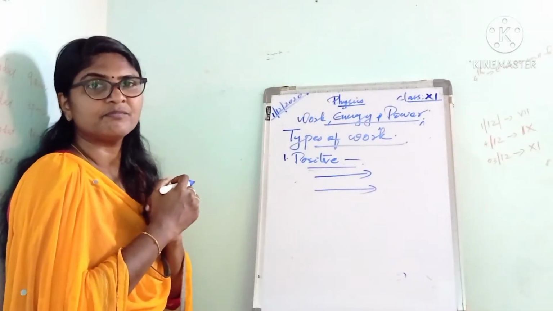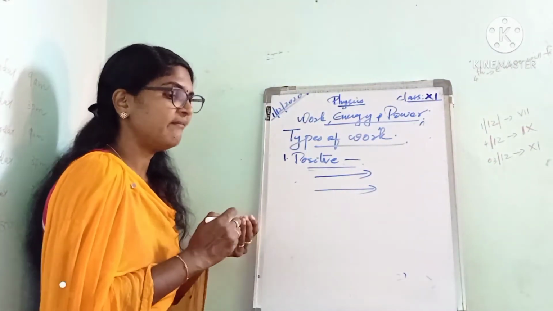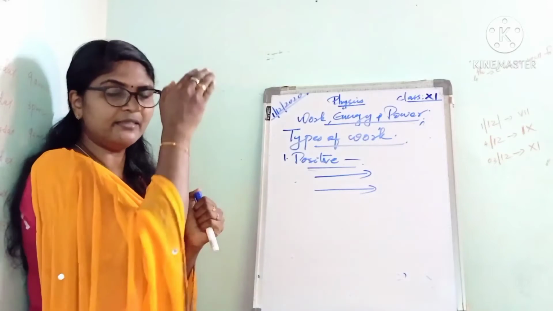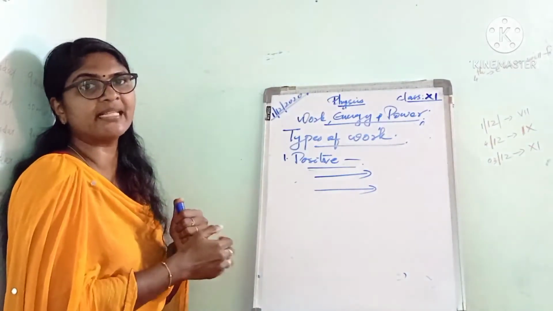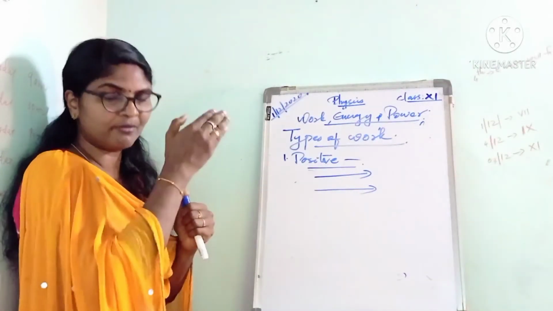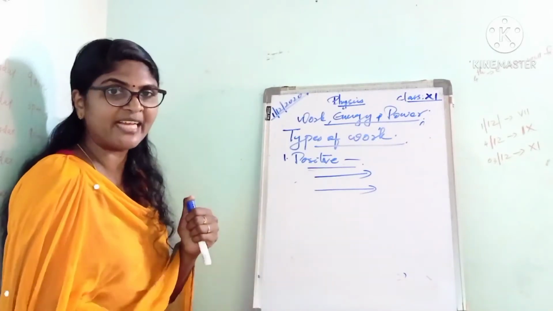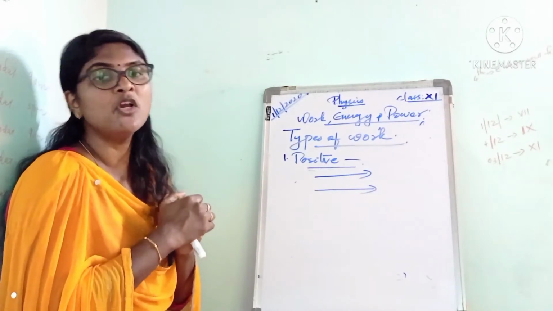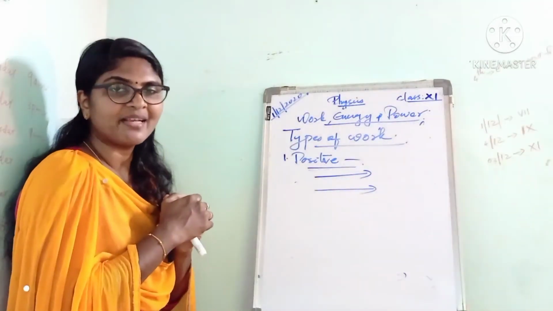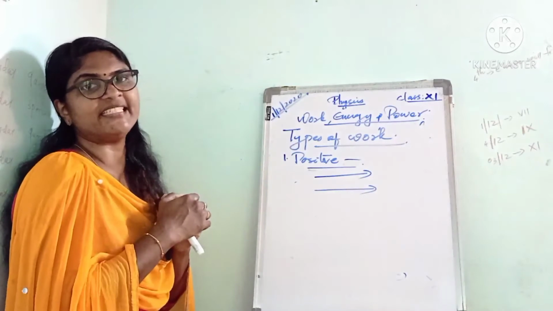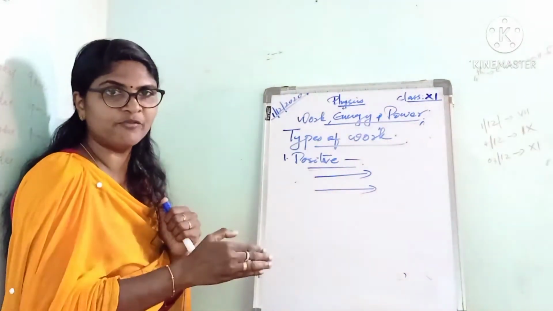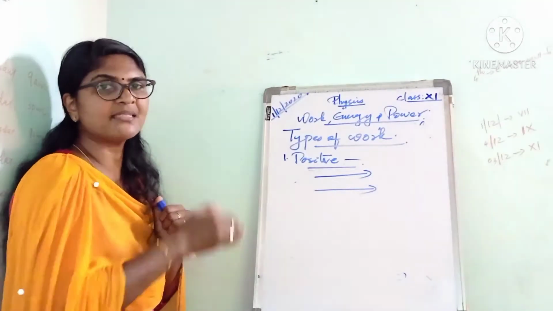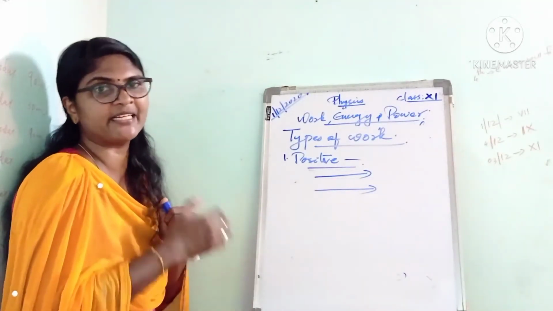We can consider another example, when we drop an object downward. Here the object moves downward and the force of gravitation is also acting vertically downward. So the work done by the gravitational force is positive, because the force and displacement are in the same direction.